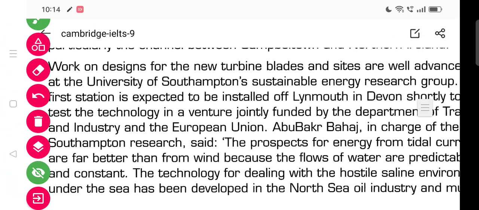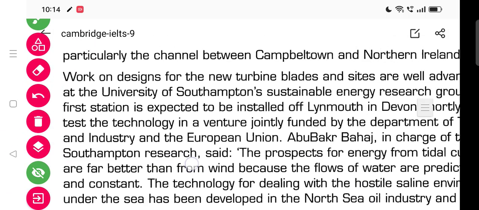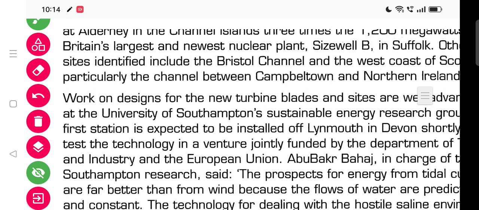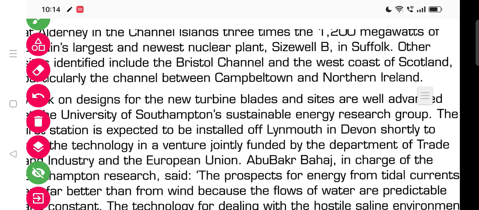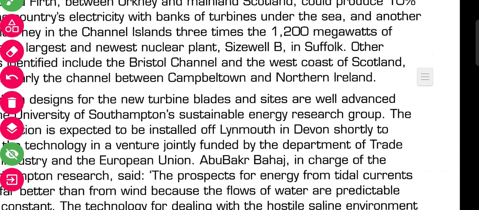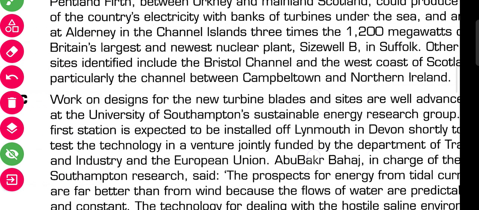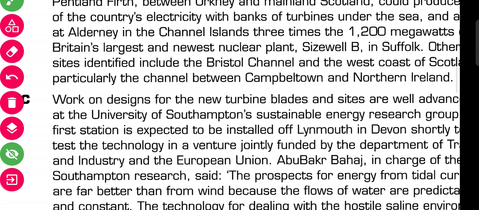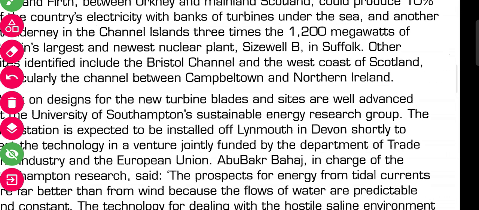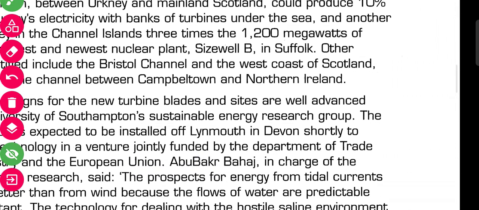Okay, let's see paragraph C. I hope there is an answer in paragraph C. It is mentioned as work on designs for a new turbine blade and sites are well advanced at the University of Southampton. It is the name of a place mentioned here. Sustainable Energy Research Group.